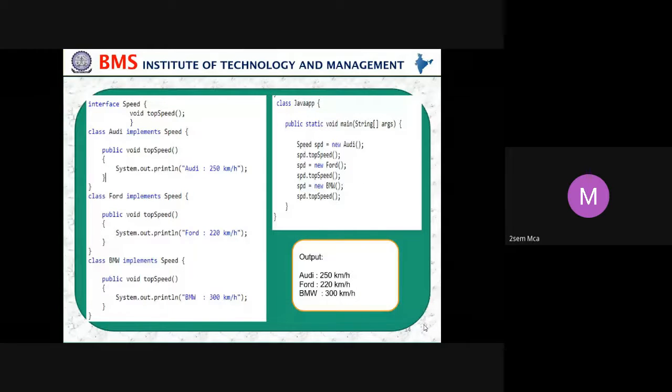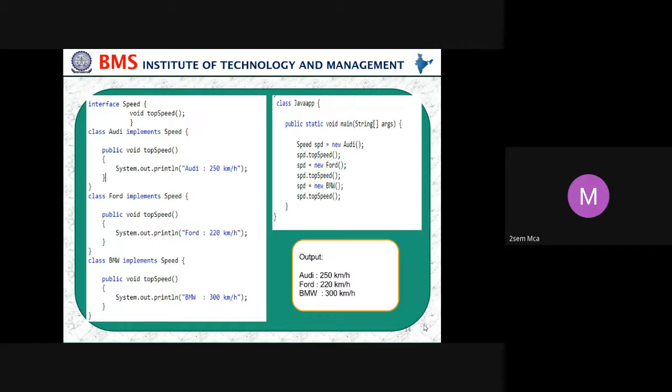Now in the interface there is a speed. You're asking about Java application, right? In the interface we have a speed, and we have called that method, whereas for different cars the speeds are different. Maybe we have just taken only three car classes, but there are a huge number of classes. Like this, we can change the speed. Suppose I'm a fresher and I don't know how to drive a four-wheeler, then I will be driving very slowly.